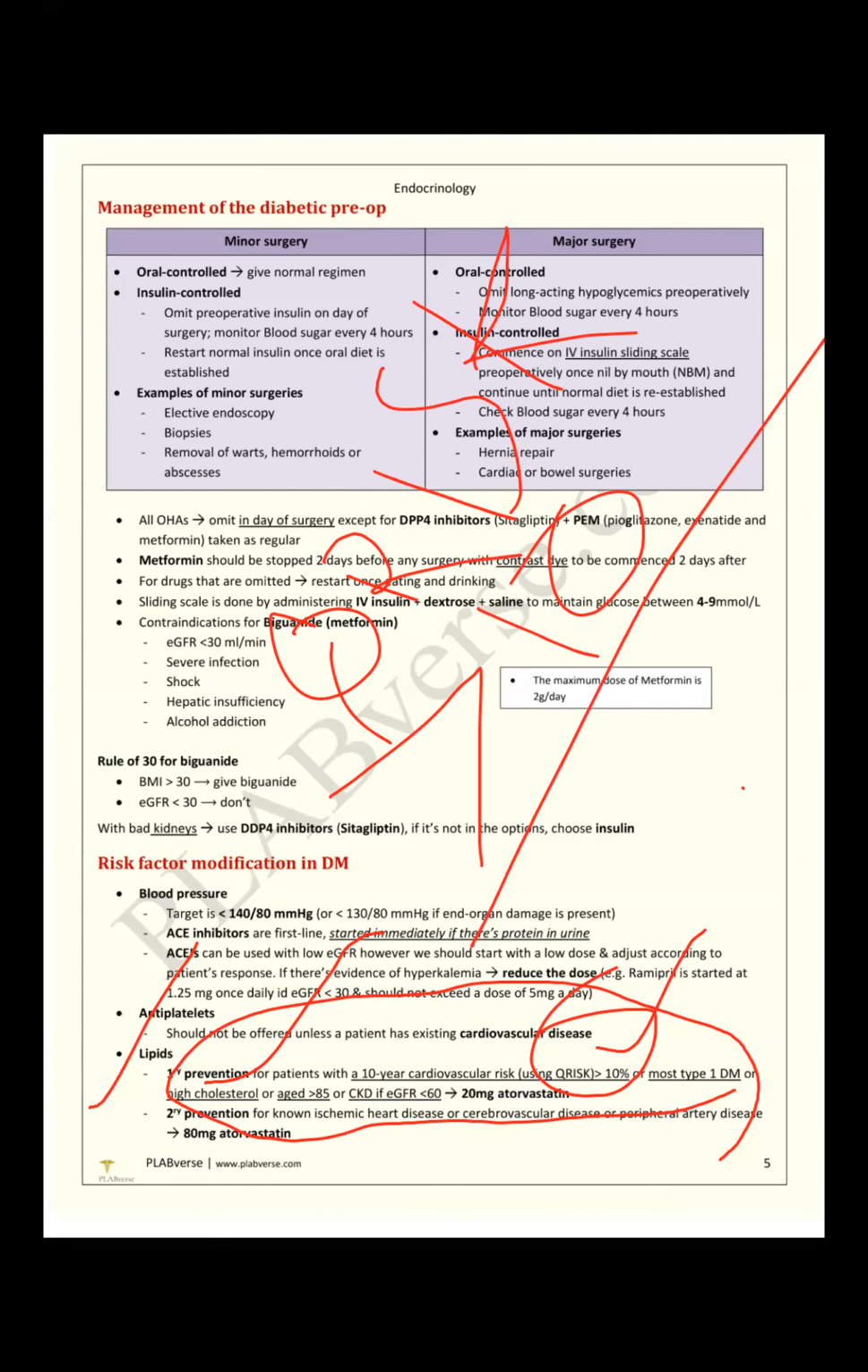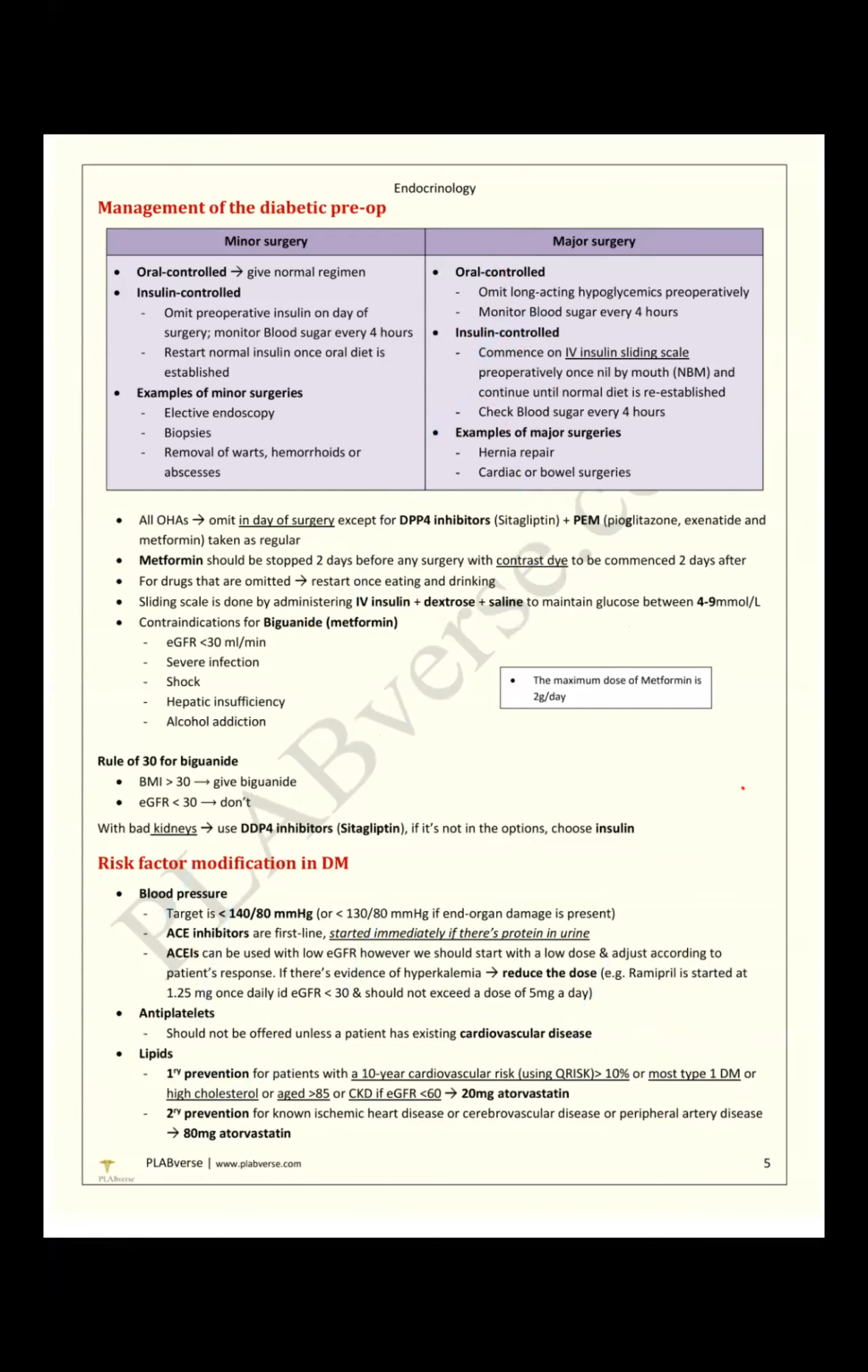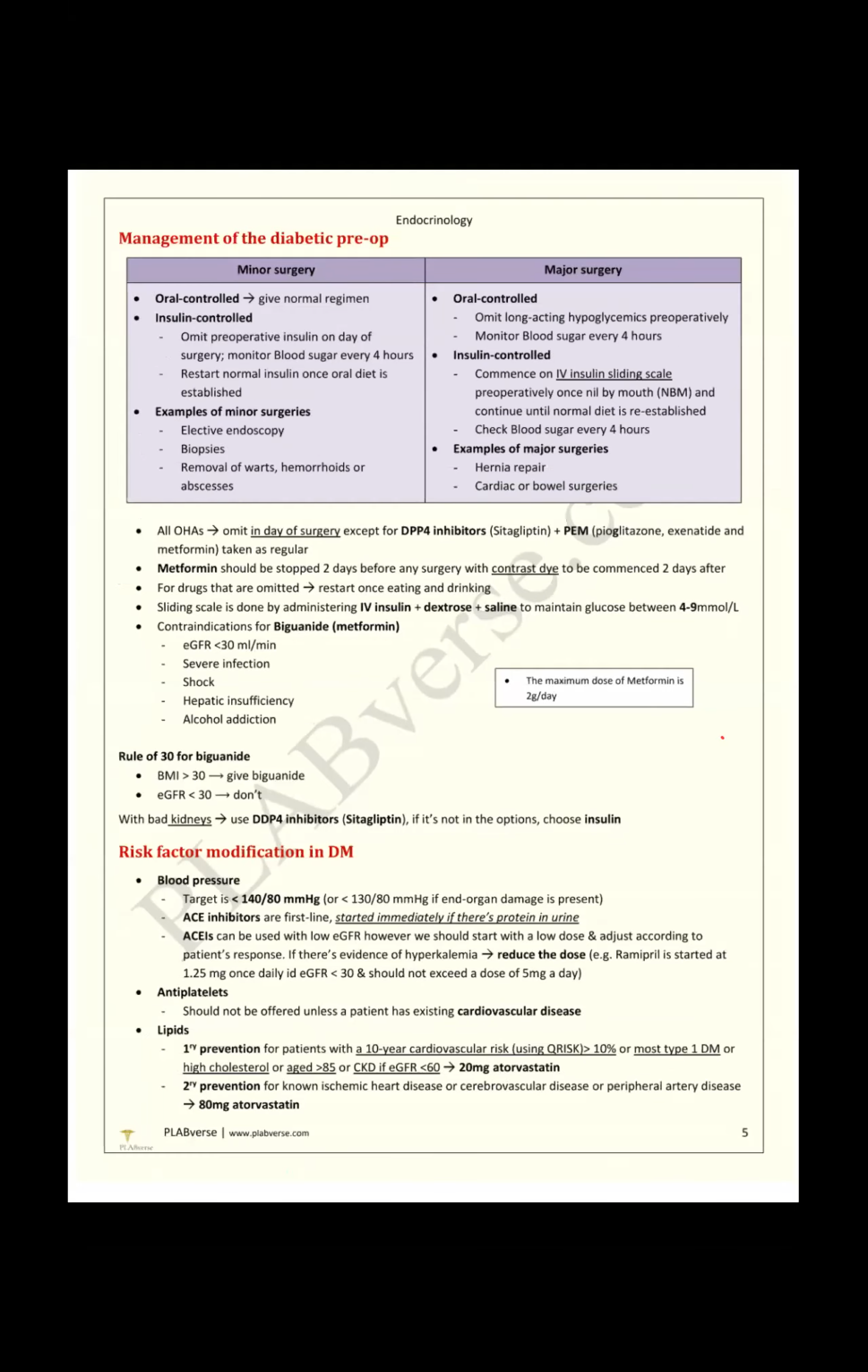Another way: if the patient has type 1 diabetes mellitus, there is a chance of atherosclerosis, or the patient develops hyperlipidemia, high cholesterol, or is older than 85, or is a CKD patient with eGFR below 60. These are the classifications in which we start primary prevention with anti-lipid drugs like atorvastatin or rosuvastatin. For secondary prevention, like in heart attack, heart disease, stroke or peripheral arterial disease patients, we start 80 milligram atorvastatin. So these are the categorized risk factor modifications in diabetes mellitus.